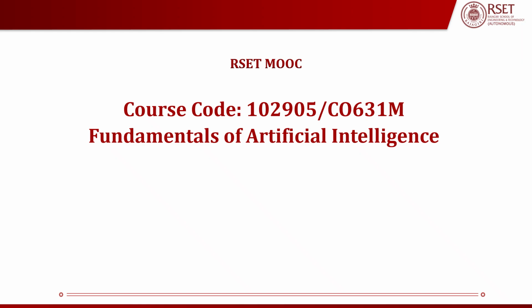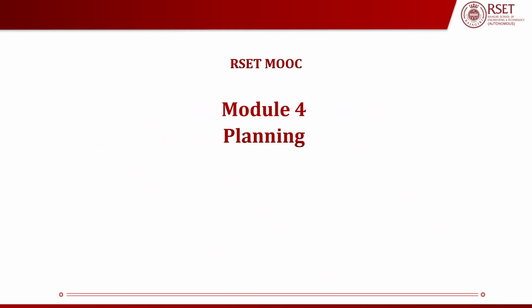Hello students, now we'll start with the fourth module of our course Fundamentals of Artificial Intelligence. The fourth module is about planning in artificial intelligence. Planning is simply thinking before acting. What are the actions that we should take in order to perform an action?